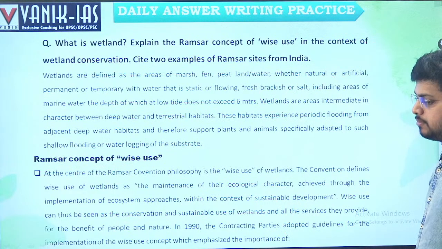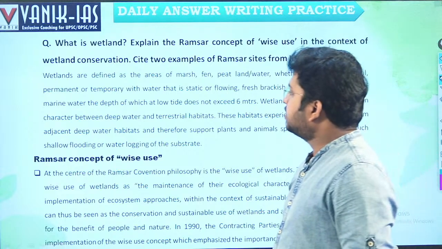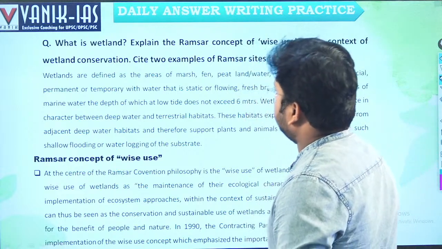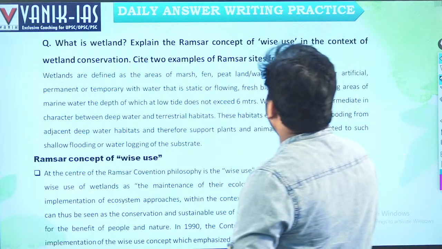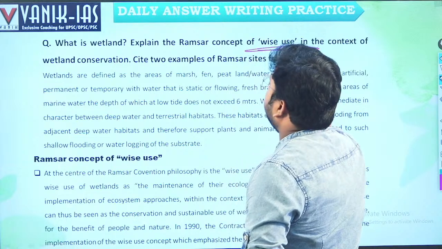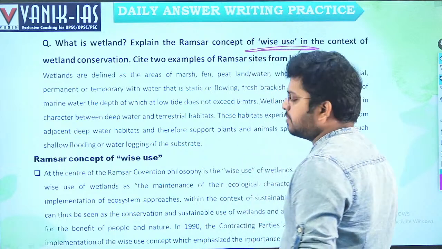Next, this is the main question. What is wetland? Explain the Ramsar concept of wise use in the context of wetland conservation, and cite 2 examples of Ramsar sites from India.